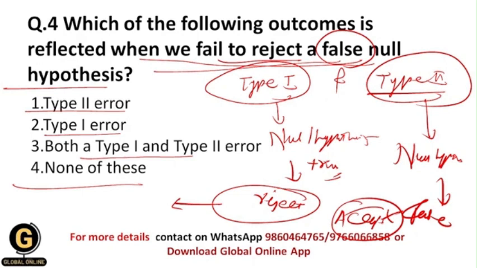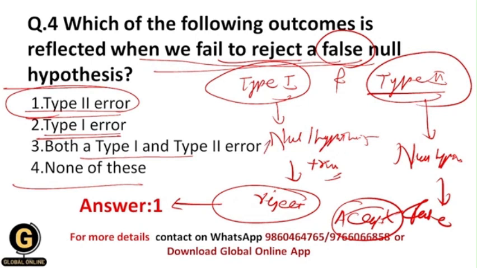Okay, and that's why in this situation your outcome will be type 2 error. And I want to tell you one thing, students: in the research methodology part, either type 2 error will happen or type 1 error will happen. Both types of error, type 1 and type 2, will not happen simultaneously in one research process. So understand this thing, students. And that's why your correct answer should be either type 2 error or type 1 error.